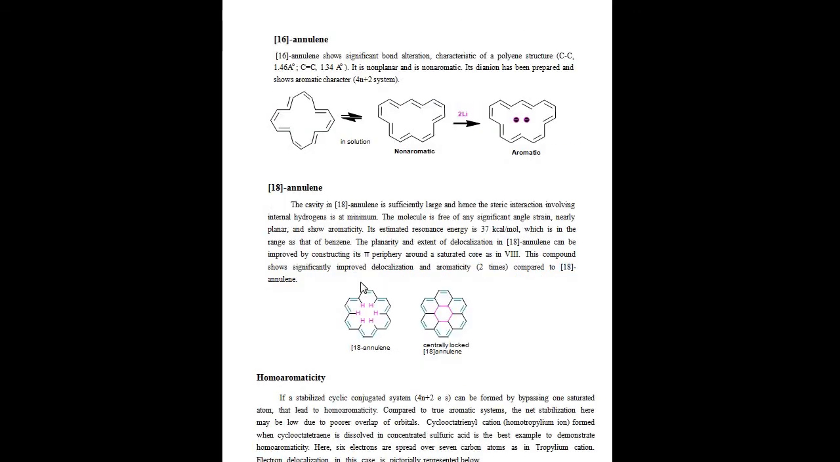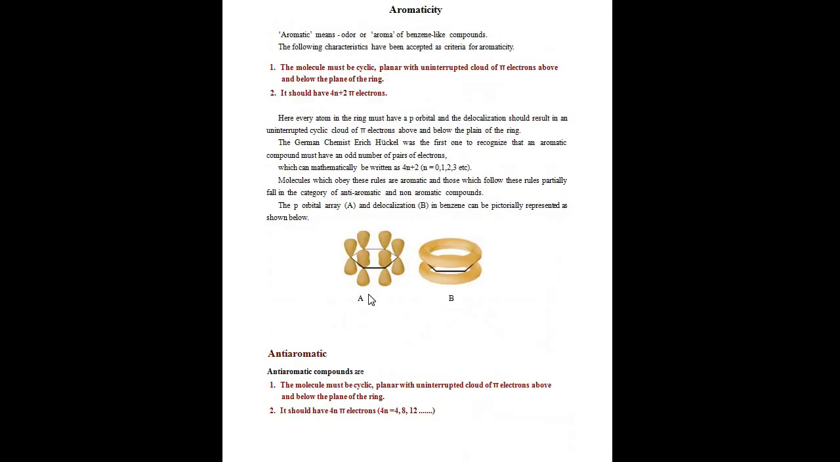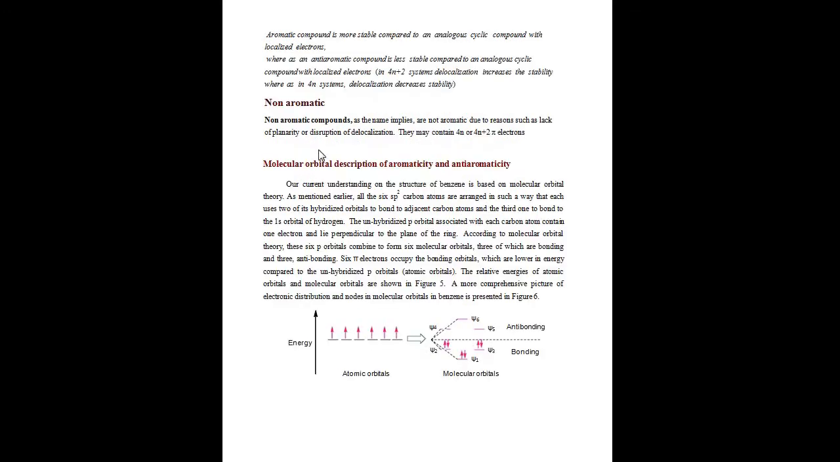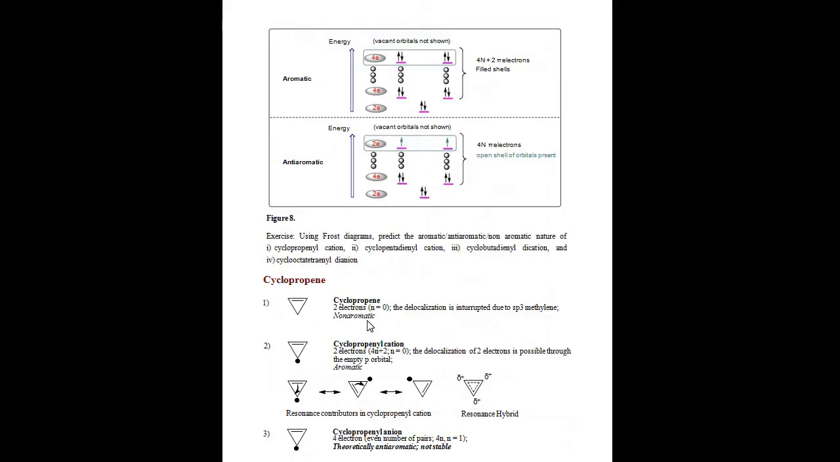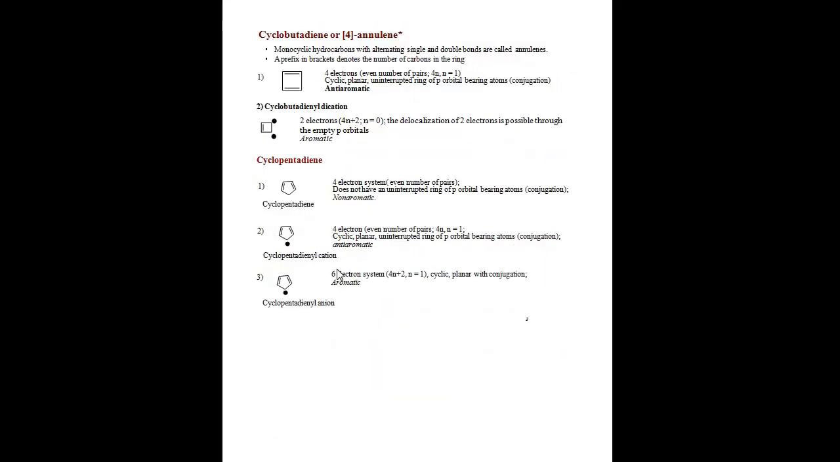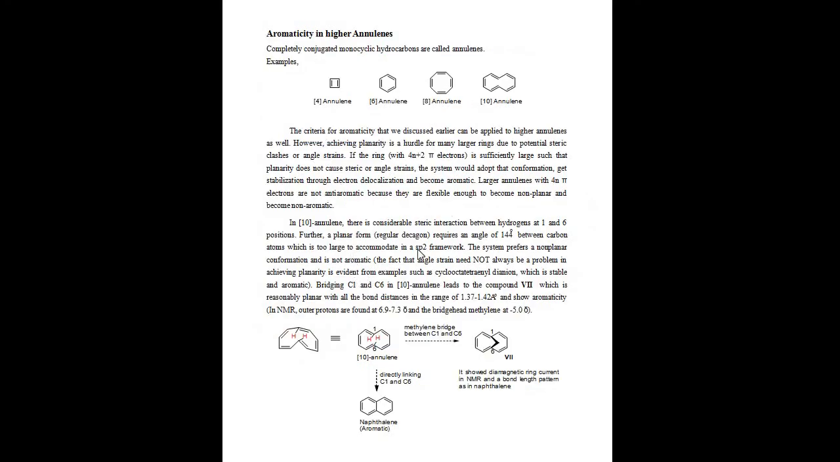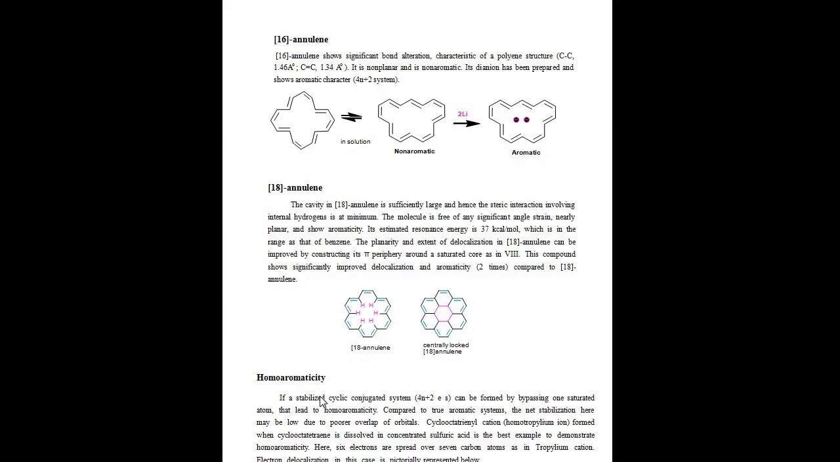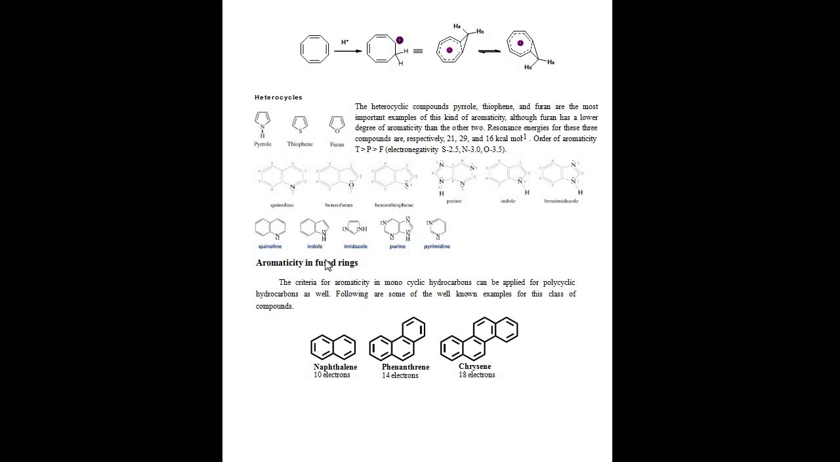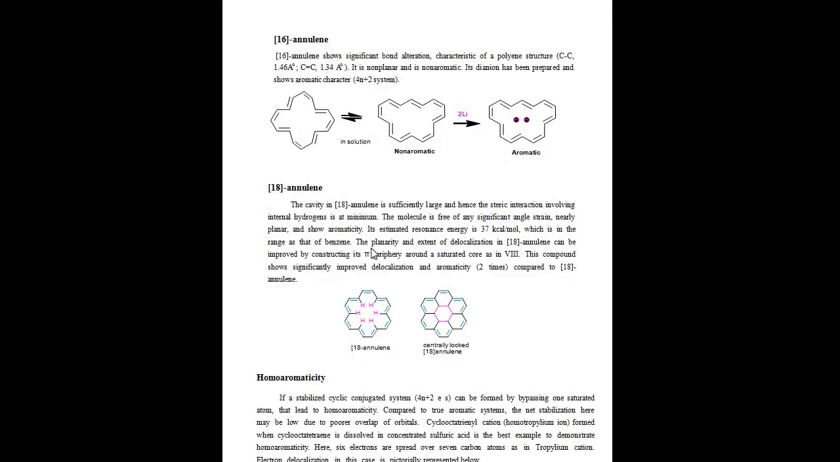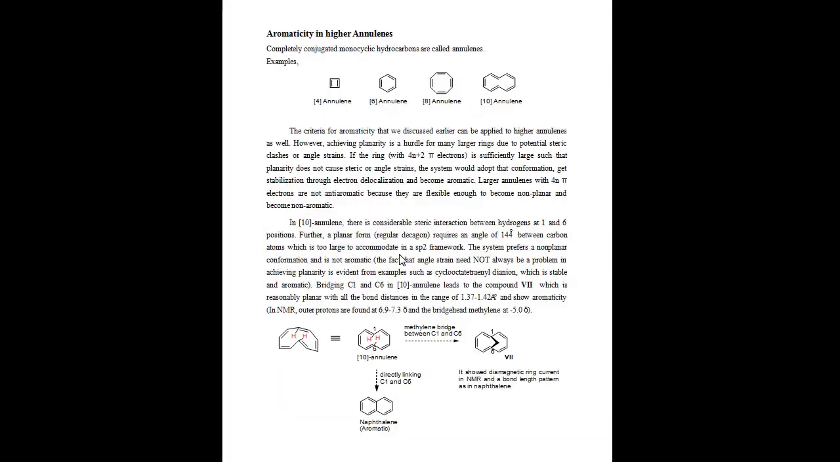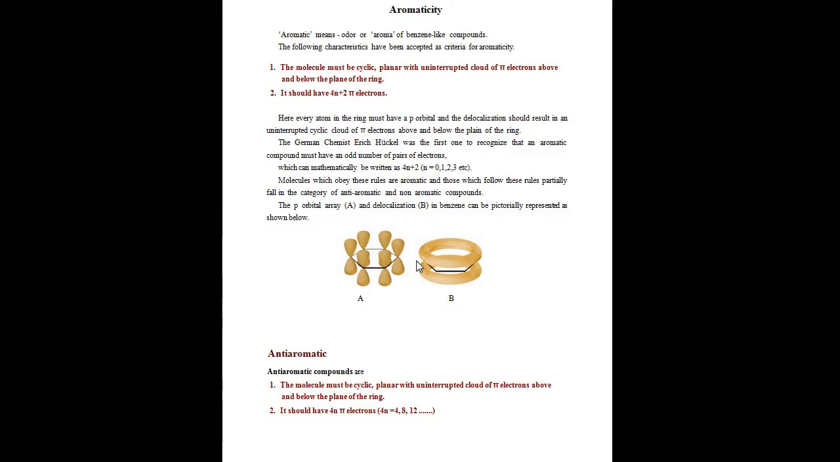So now I have explained the aromatic compounds: normal aromatic, anti-aromatic, and non-aromatic. What are the conditions for aromatic, non-aromatic and anti-aromatic compounds? We discussed annulene systems: 4-annulene, 6, 8, 10, and 16, 18. And homoaromaticity. Thank you. So we conclude the topic of aromaticity. Thank you.